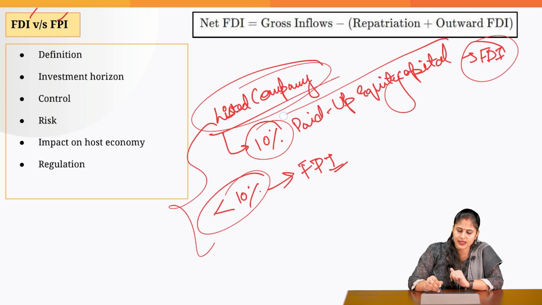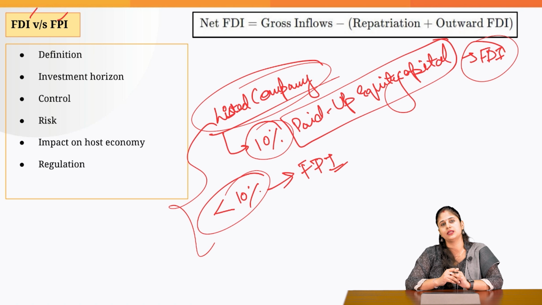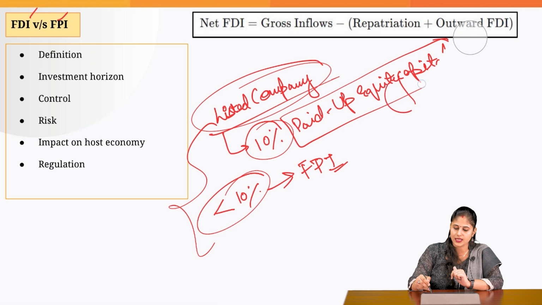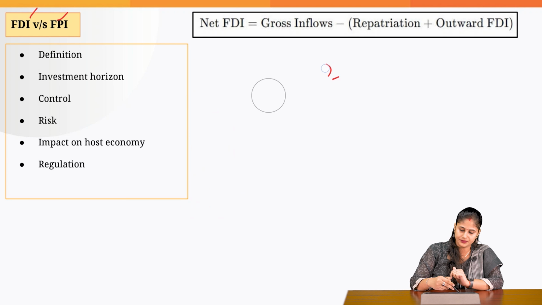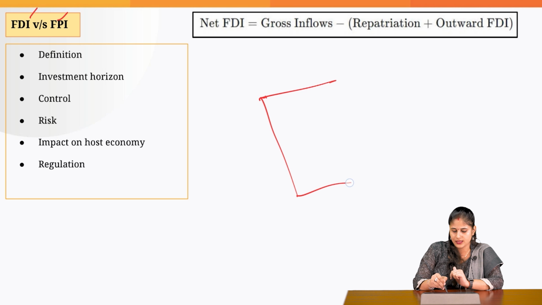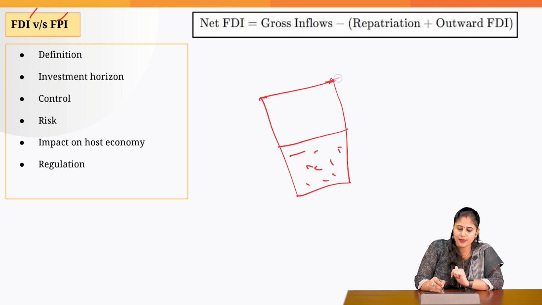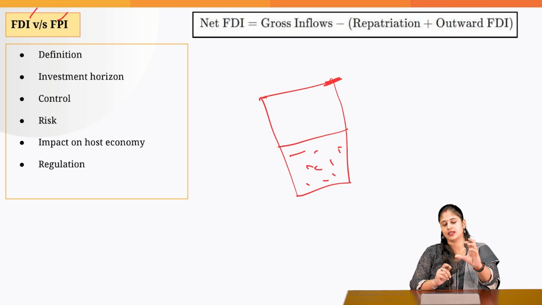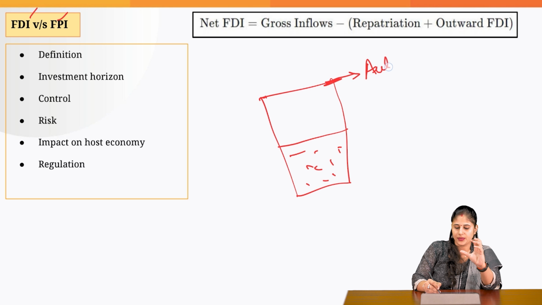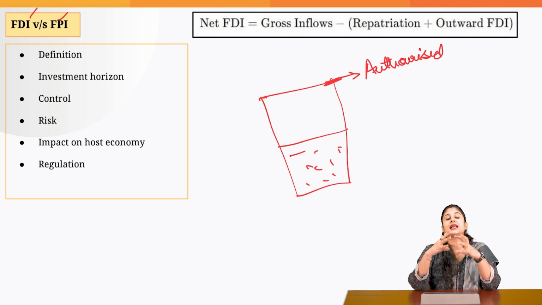Now you must be thinking, ma'am, what is this paid up equity capital? Let's understand this concept with the help of a glass of water. Just imagine that this is a glass and the water is filled to this level. The maximum level till which I can fill this glass is the authorized capital. Authorized capital means the maximum amount of money which a company can raise by issuing the maximum amount of shares.